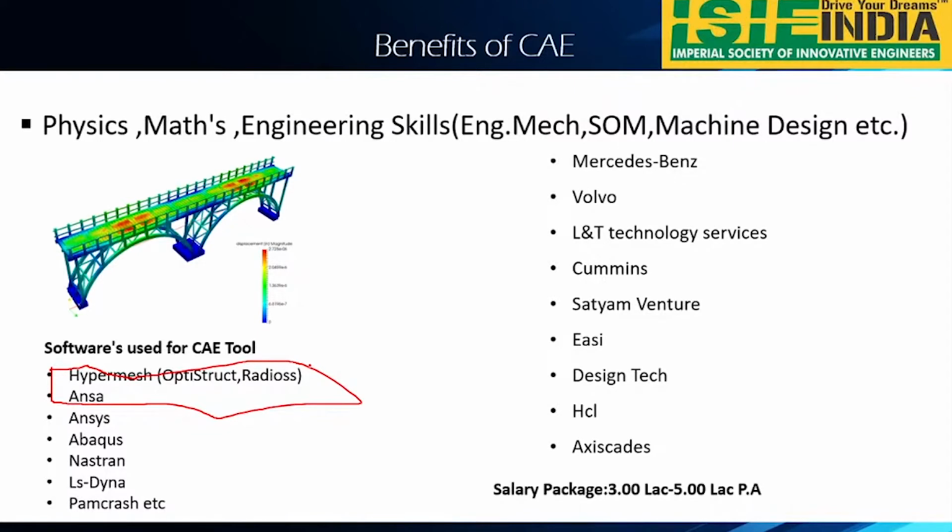But basically every company will use Hypermesh and ANSA. Mostly ANSA is very costly compared to Hypermesh. So that's why most of the industries will use Hypermesh.